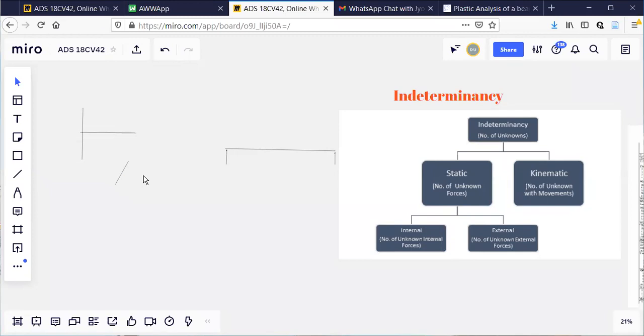In the case of a roller, depending upon the position of the roller, it will resist the force which is normal to the plane of the roller. If the plane of the roller is horizontal, it will resist only the vertical force. If you try to apply a horizontal force, it tries to move.